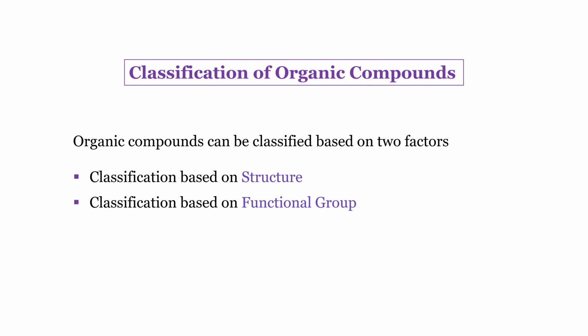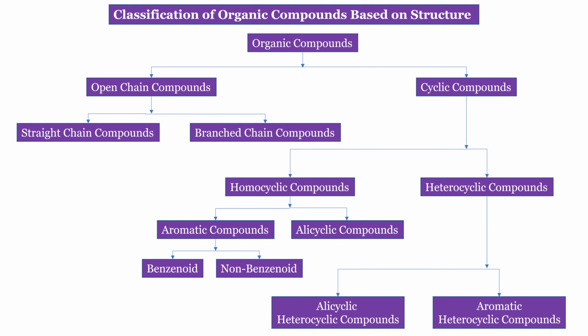Organic compounds can be classified based upon two factors, that is, based on structure or functional group. So let us see the classification tree of organic compounds based upon the structure.